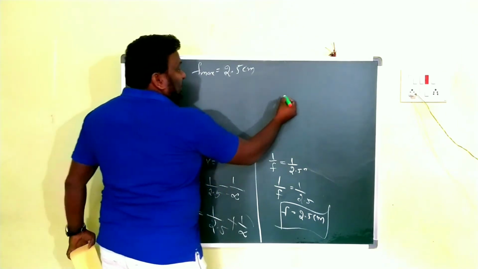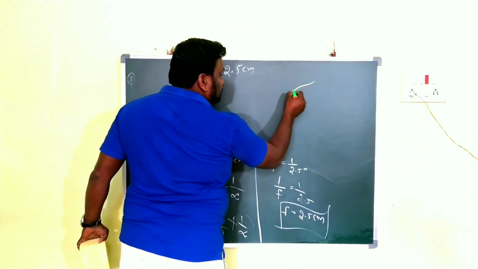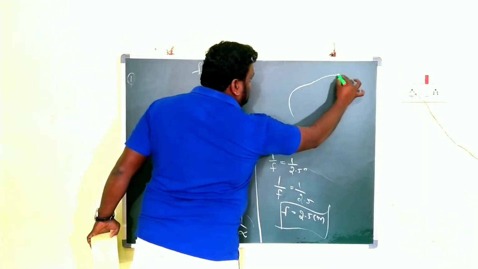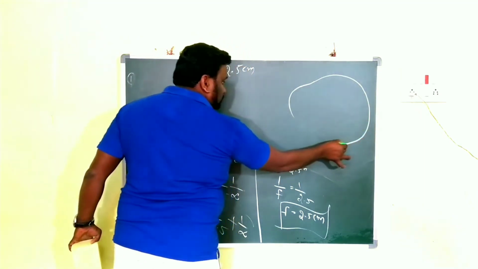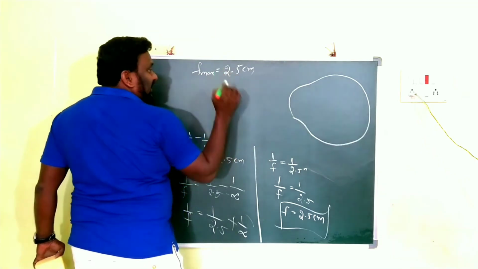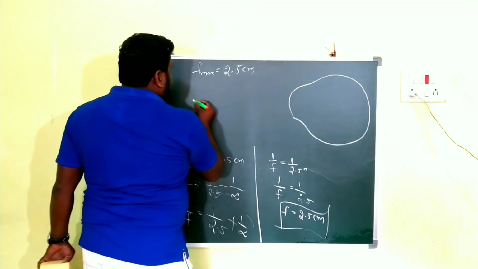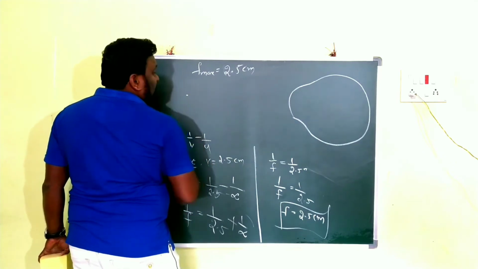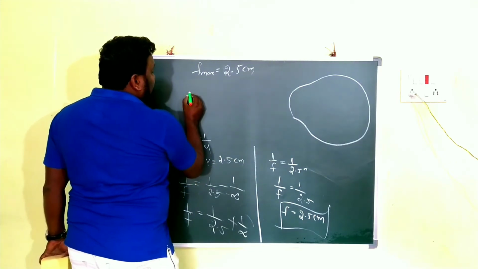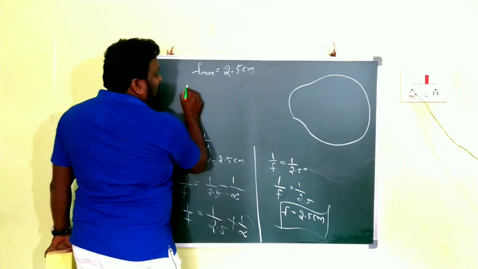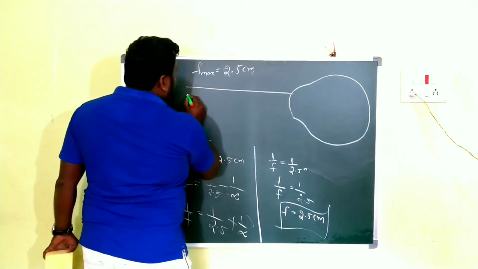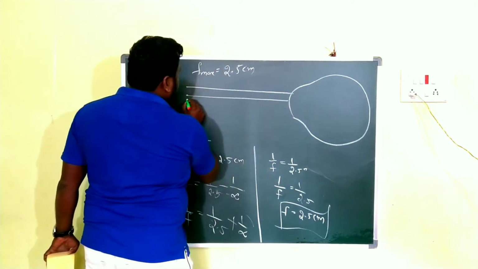Here we take the same thing. This is the eye, the total eye, spherical in shape. This portion we are finding outside. In this case, the object is at the least distance of distinct vision.